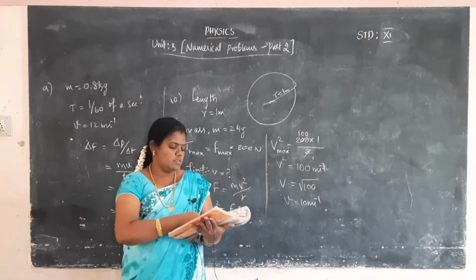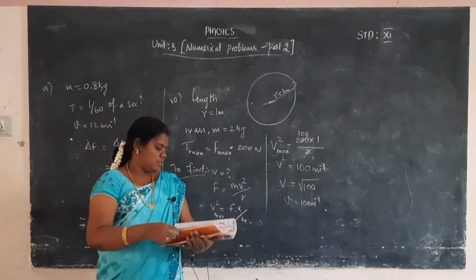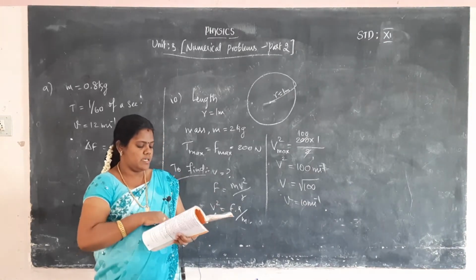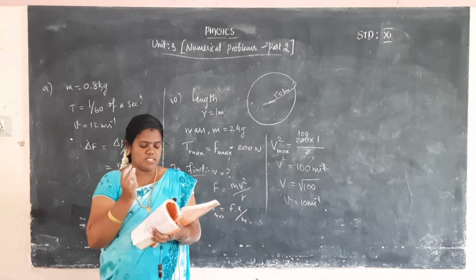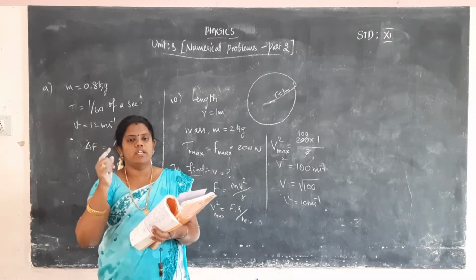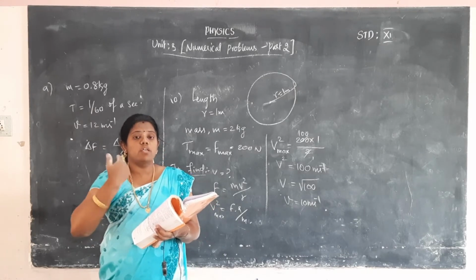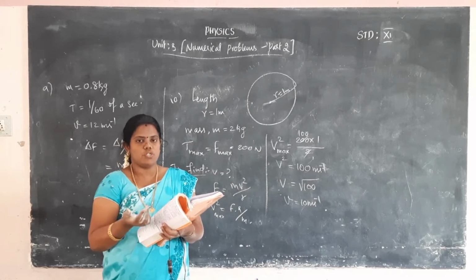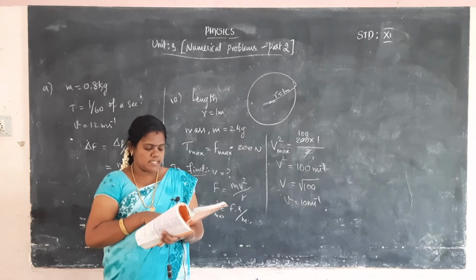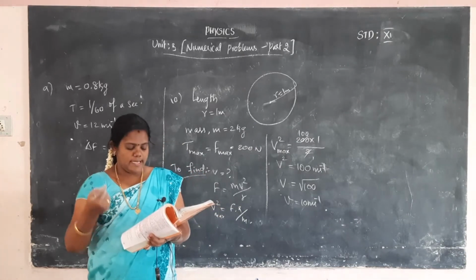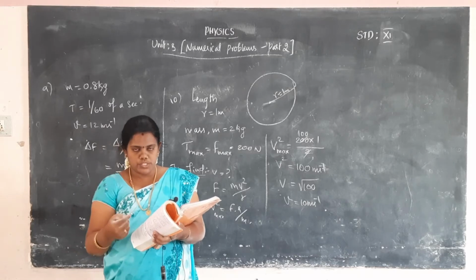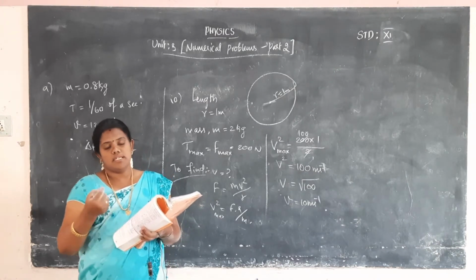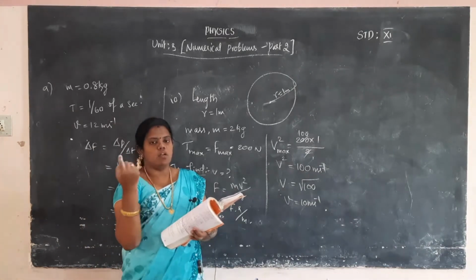Okay. Then next one, the 11th question. What is the 11th one? Imagine that the gravitational force between the earth and moon provides an invisible string. Imagine the moon revolving around the earth. We have to imagine one invisible string between the moon and the earth, which is called the gravitational force. What is the tension that exists in the invisible string? The tension is exerted in the invisible string due to the earth's gravitational force, sorry, centripetal force. The moon is revolving around the earth.